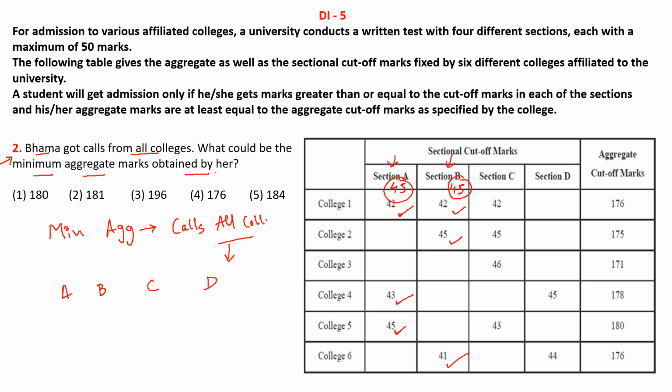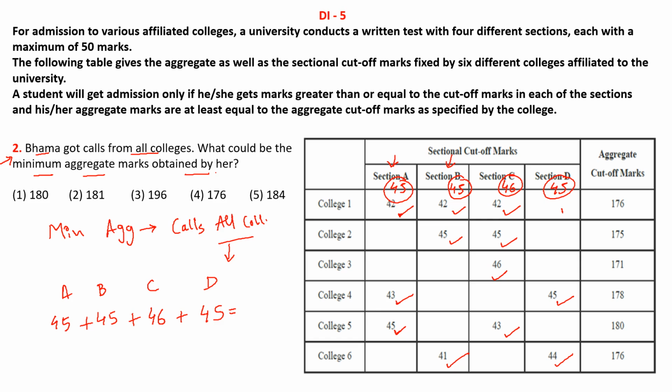And in section C, she must get 46 in order to clear the sectional cutoff for college 1, college 2, college 3 and college 5. And in section D, she must get 45 in order to clear the sectional cutoff for college 4 and 6. So she must get at least 45 in section A, 45 in section B, 46 in section C and 45 in section D in order to clear the cutoffs and get all